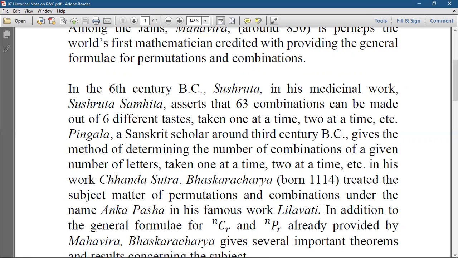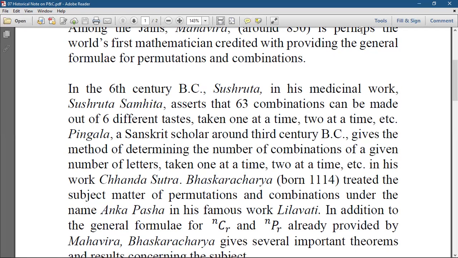In this work, Bhaskaracharya, who was born in 1114, treated the subject matter of permutation and combination under the name Anka Pasha in his famous work Leelavati.